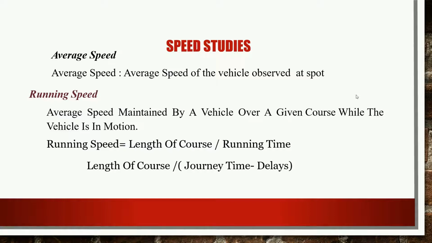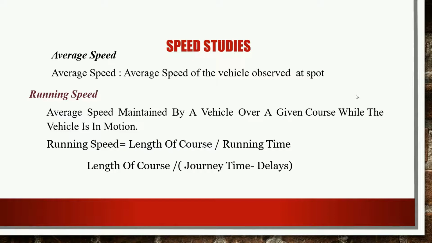The other is the running speed. What do you mean by the running speed? The average speed maintained by a vehicle over a given course while the vehicle is in motion is called the running speed. Then mathematically, how can we calculate this running speed? It can be calculated as the ratio of the length of the course to the running time, or the length of the course to the journey time minus delay, and that is called the running speed. So in the speed study, average speed and running speed are very important.